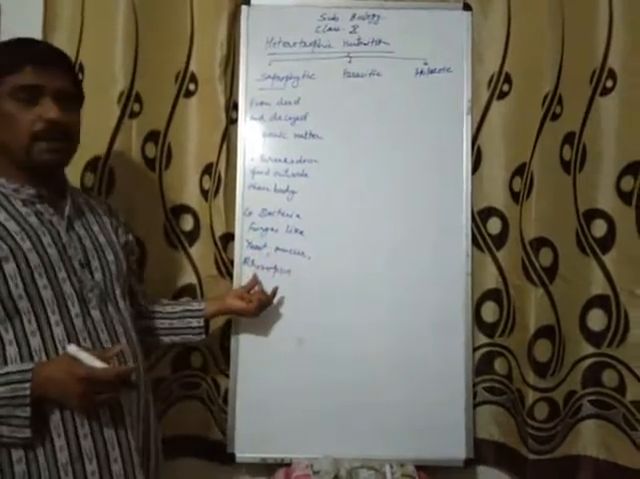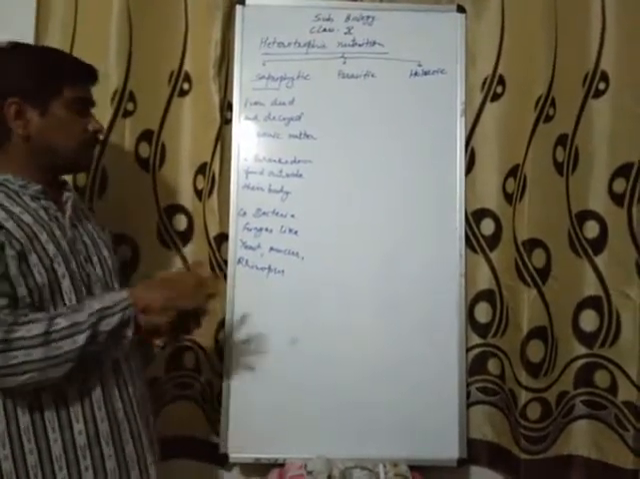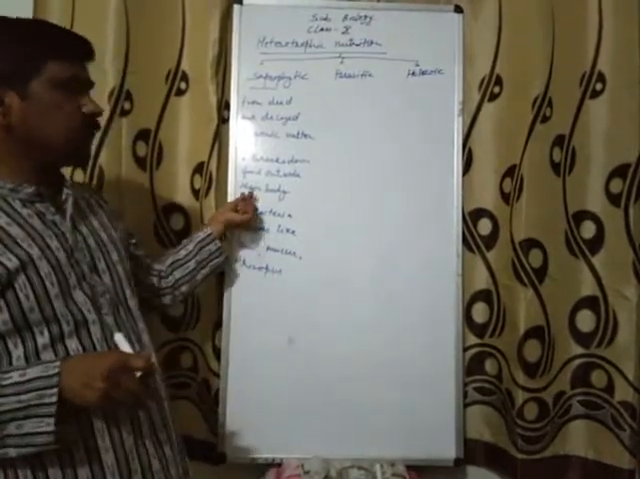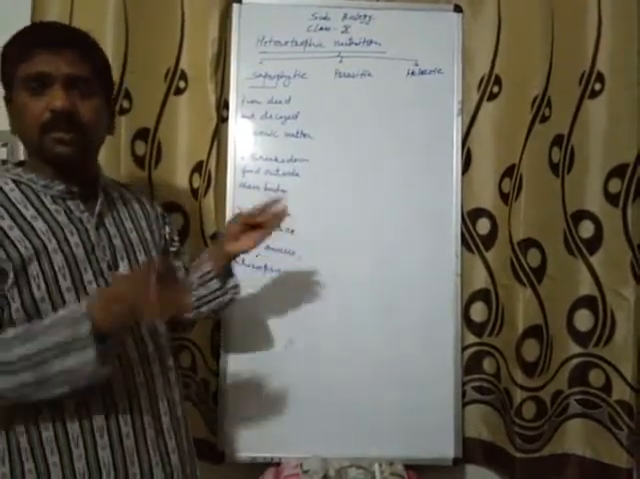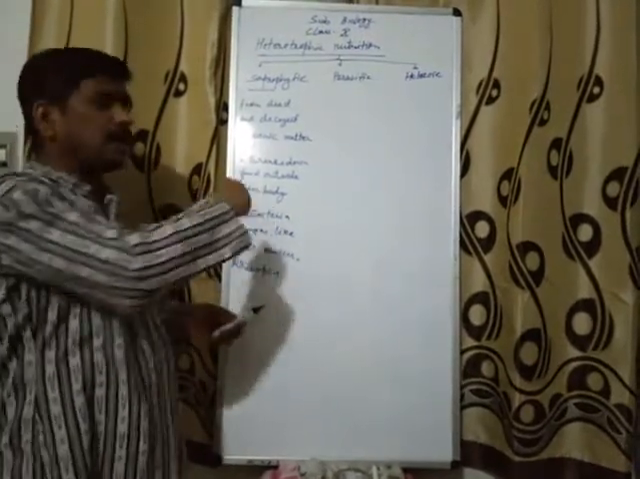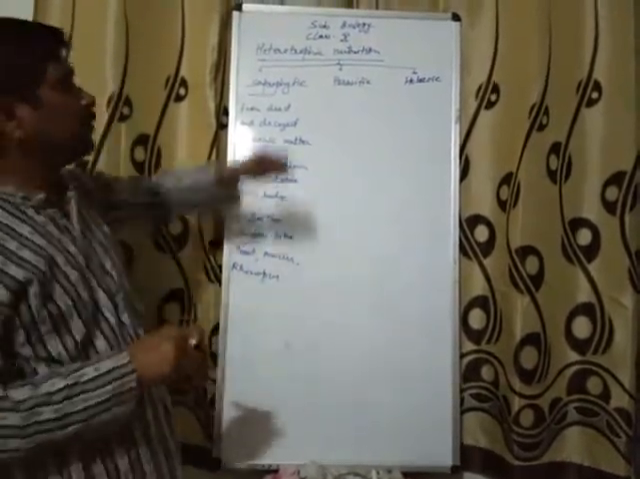They do not have a specific body design. So what they do is secrete some chemicals on the food, and these chemicals break down the complex food into simple form outside the body, and then they absorb this simple form and utilize it.